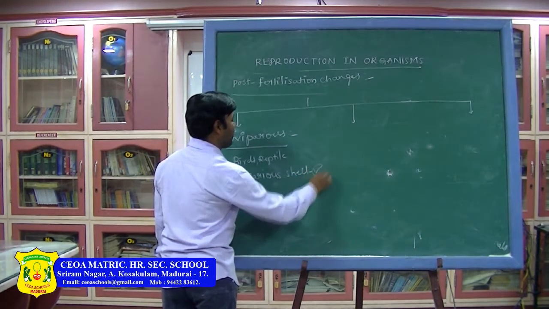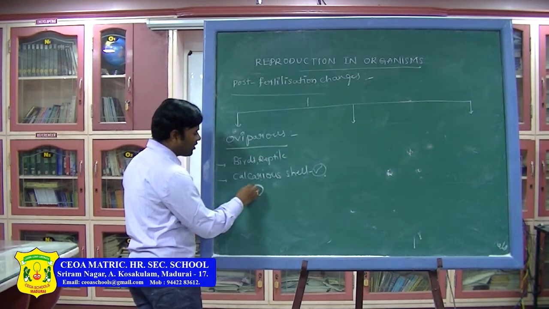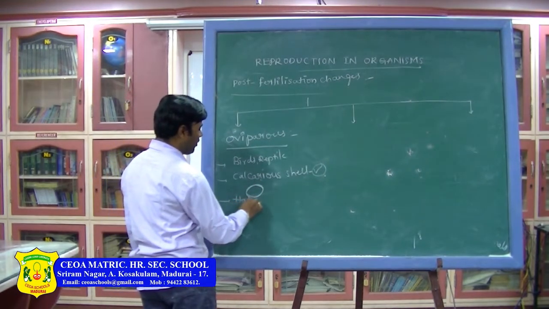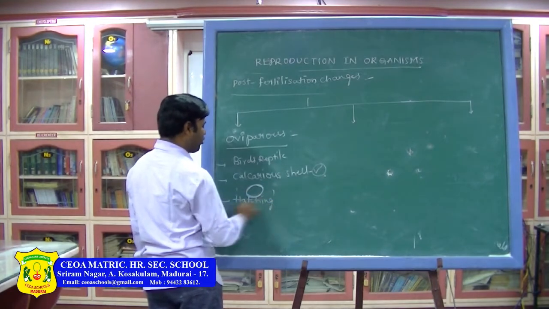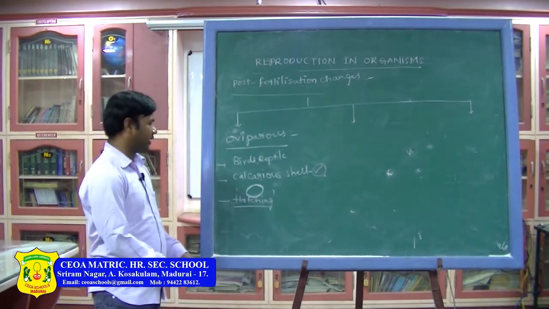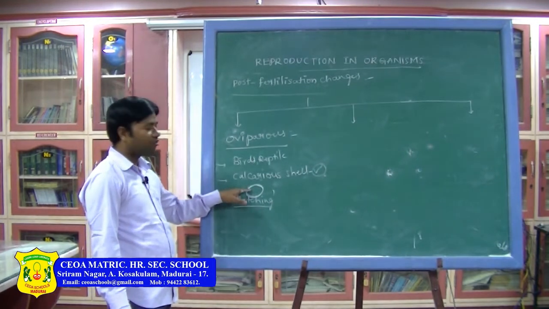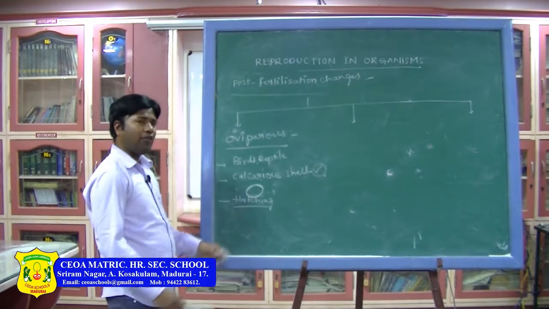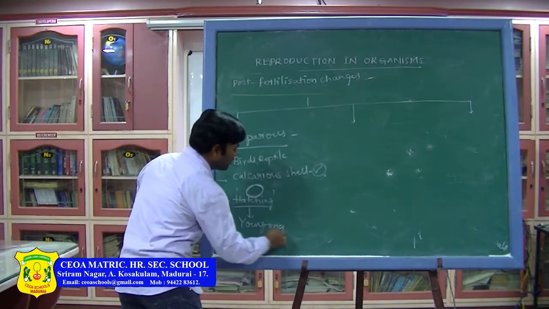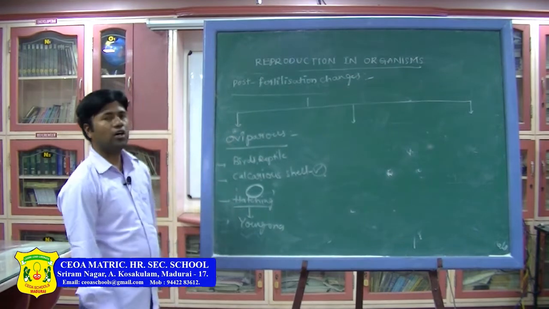Calcareous shell is present. For example, this is the egg, you might know the egg structure. Around that a calcareous shell is present. After that, what happens here? The hatching process will be there. What is hatching? Hatching or incubation. Providing the sufficient or required temperature for the development of the embryo which is present inside the calcareous shell. After hatching, what happens? New individuals or young ones come out. This is the small information regarding the oviparous.